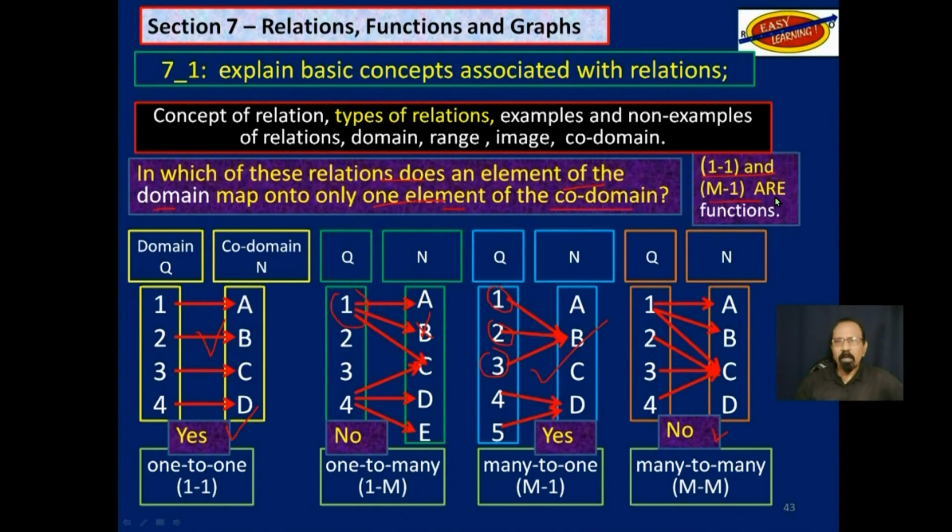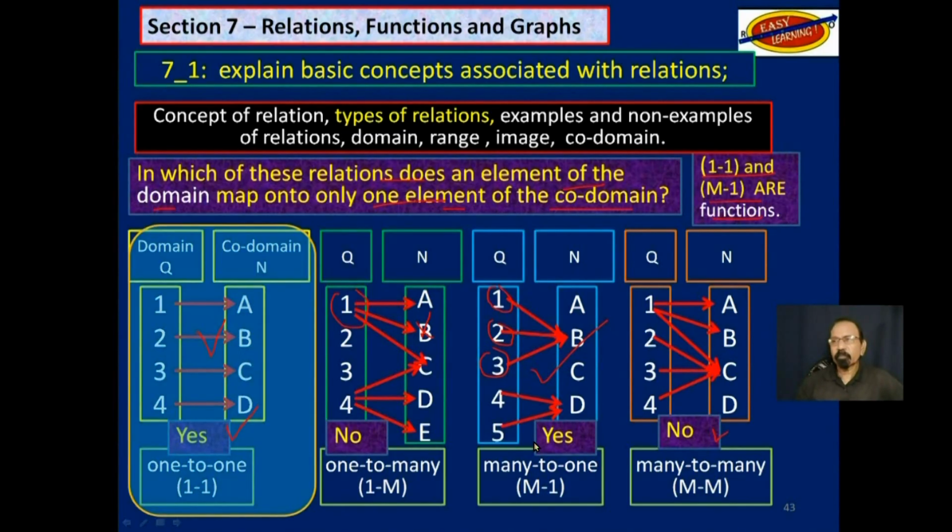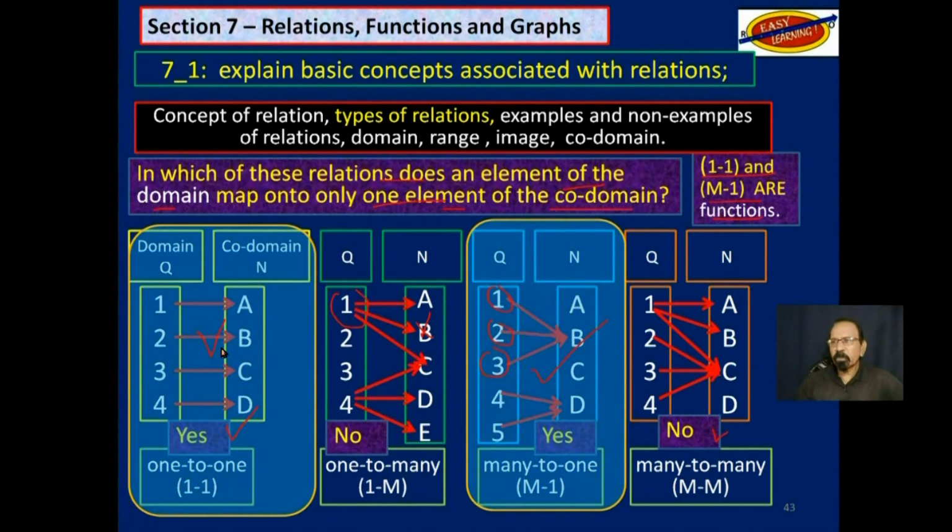One-to-one and many-to-one are called functions. They are special types of relation. We will not use this per se in this video, but we will use it as we go along, maybe the next video and the next one and so on. So those two, they are relations, but they are special types of relations, and those relations are called functions.